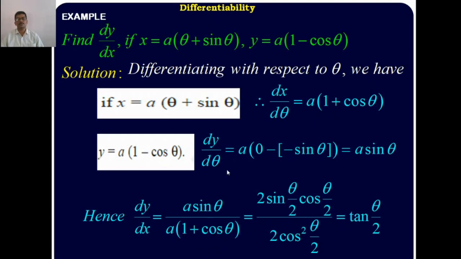Sometimes they ask the same questions. Prove that dy upon dx is equal to tan of theta by 2. Then simplify sine theta divided by 1 plus cos theta, the half angle formula. You know that sine theta is rewritten as 2 times sine theta by 2 into cos theta by 2, and 1 plus cos theta is rewritten as 2 times cos square theta by 2. The 2 cancels, and cos theta by 2 cancels. You get sine theta by 2 divided by cos theta by 2. Its value is equal to tan theta by 2.